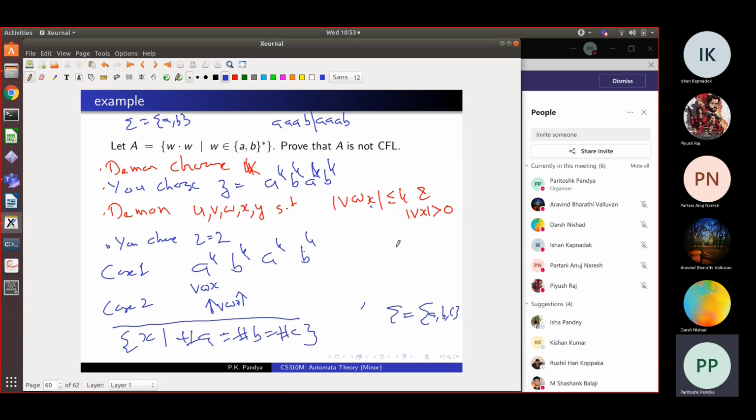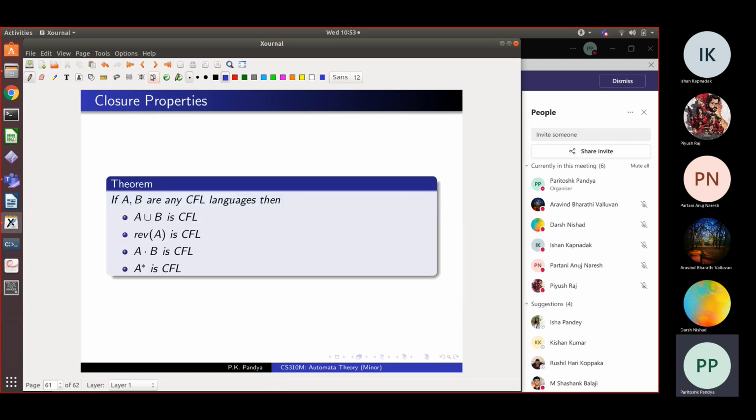Okay. So your argument is right. Choose the string a to the power k, b to the power k, c to the power k for k chosen by the daemon. And then the argument is already given. Right. So I think we finished that. So that is the pumping lemma.